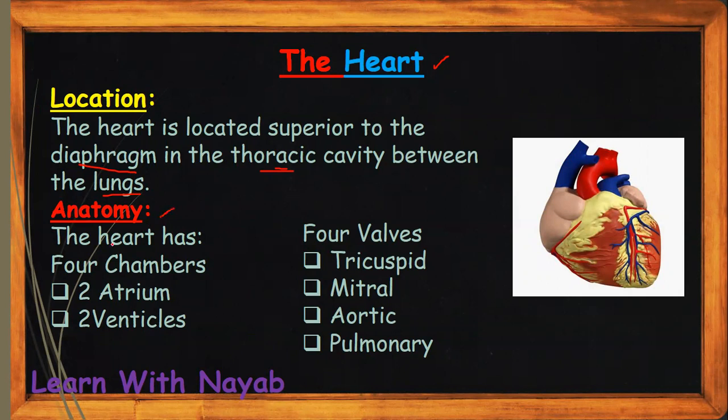Anatomy. The heart has 4 chambers, like 4 rooms which receive blood: 2 atria and 2 ventricles. Then there are 4 valves: the tricuspid, mitral, aortic, and pulmonary valves. These also prevent backward flow of blood, just like in veins, but they're present in the heart. The mitral valve can also be called the bicuspid valve.